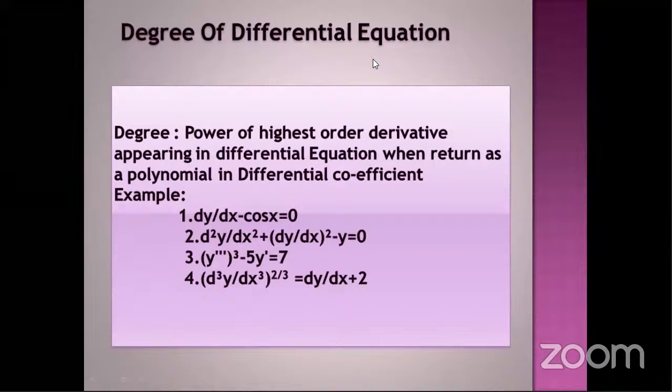In example 3, we have two different terms, the first with order 2 and the second with order 1. Here 3 is highest, so consider y triple dash as the highest order. The power of the derivative is 3. Therefore, the degree is 3. In the fourth example, d cube y by dx cube is the highest derivative, so its order is 3. The power of that derivative is 2. Therefore, degree is 2.